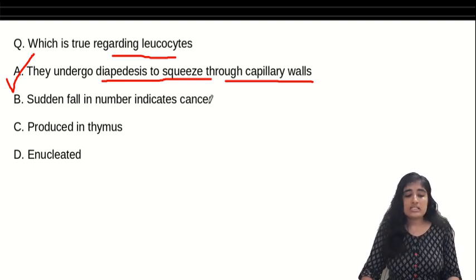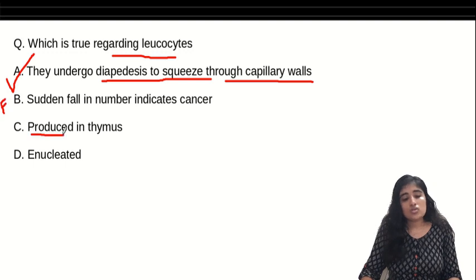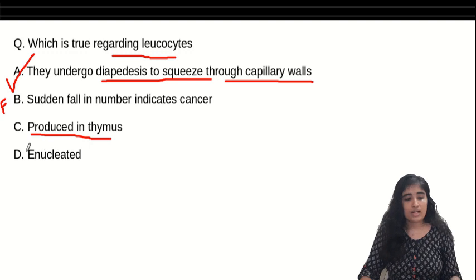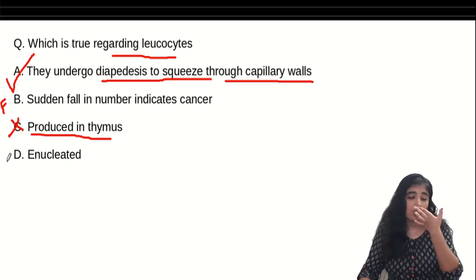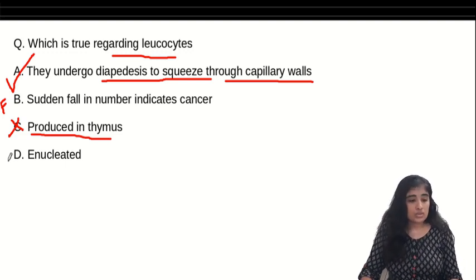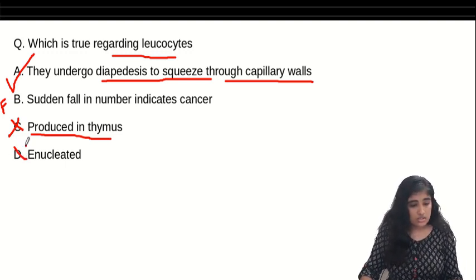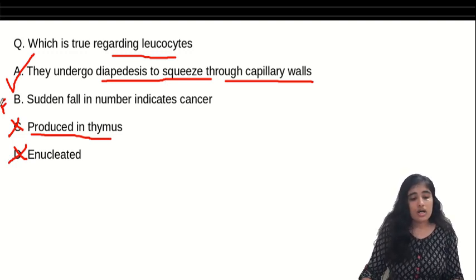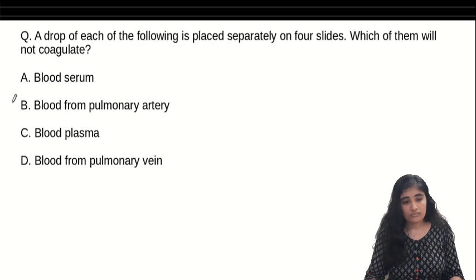Sudden fall in number indicates cancer. No, this is false. Produced in thymus. No, we have discussed where all the blood cells are produced. It's produced in the red bone marrow, so this is also wrong. Enucleated? I spent a whole video discussing the nucleus of WBCs and now they say it is enucleated. No, it's false. Okay, so we got our answer. Our answer is option A.